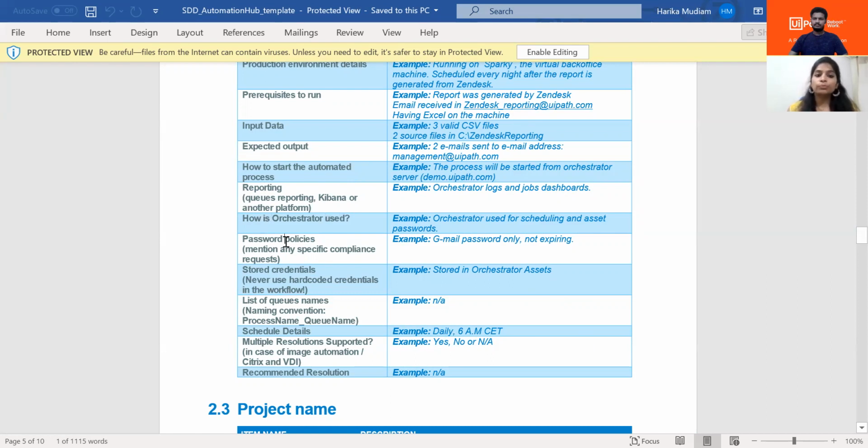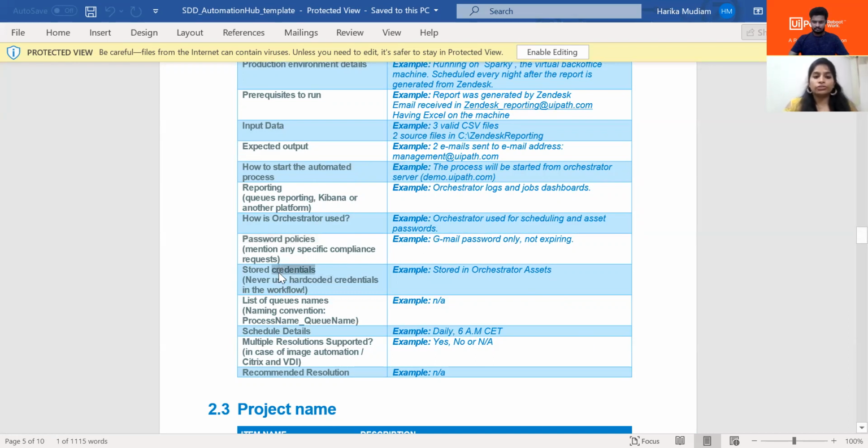And the password policies. What password policies actually is, like we are using multiple systems, after mentioning what are the systems that we are providing, later, let's say in some cases, the password has to be changed after 90 days because it will get expired. So in such a case, you can mention what is the time that is there for changing the password and all the information. That policy you can mention over here.